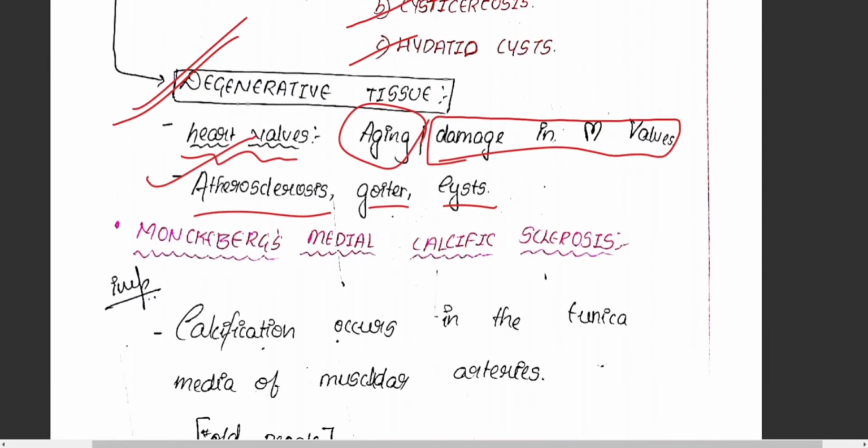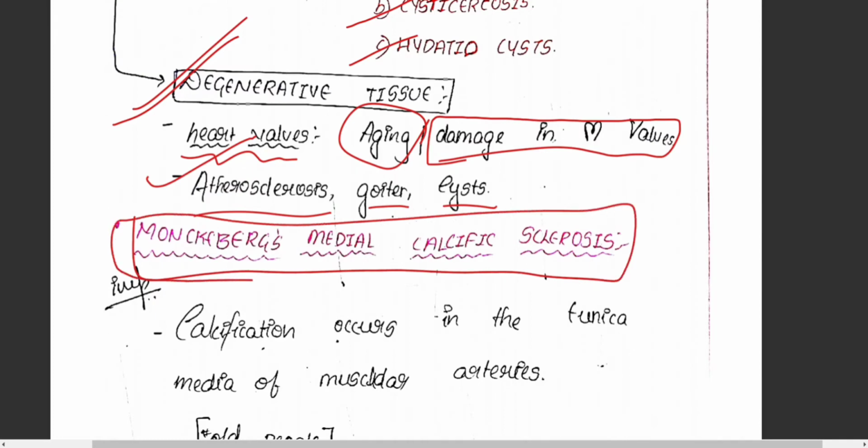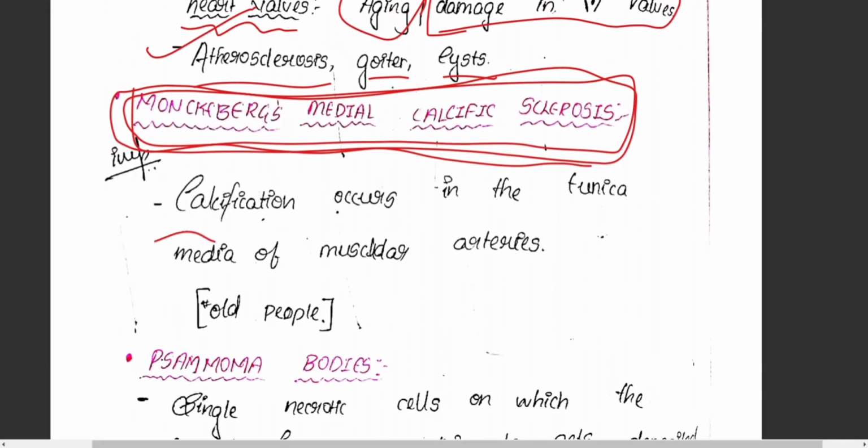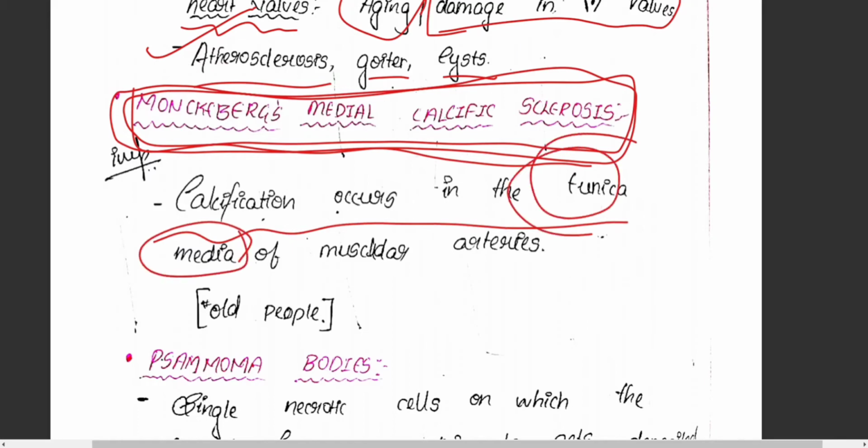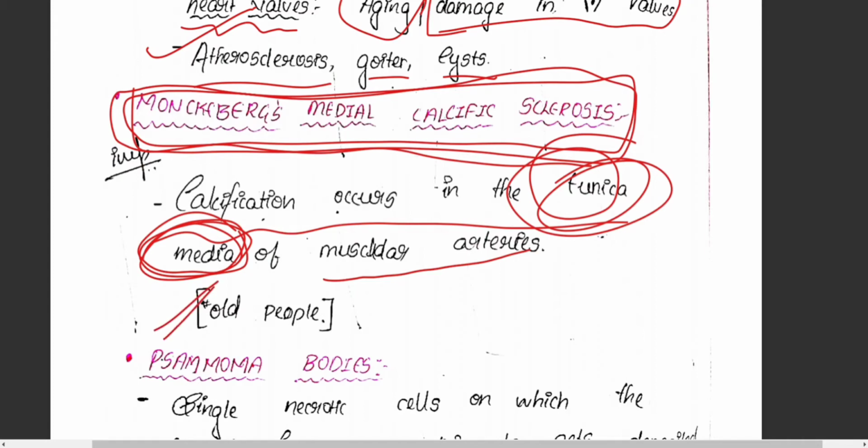What do you mean by Monckeberg's medial calcific sclerosis? Very, very important. The calcification occurs in the tunica media of muscular arteries. Where is the deposition of calcium taking place? It's mainly taking place in the tunica media of muscular arteries. It's mainly seen in the older age group people.